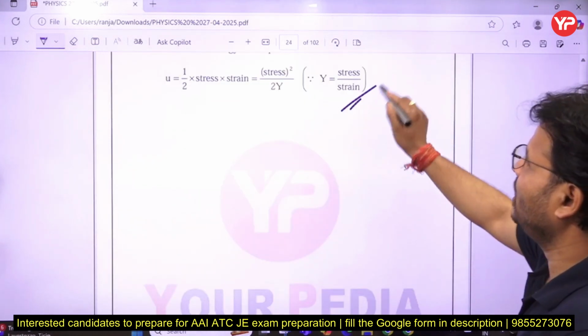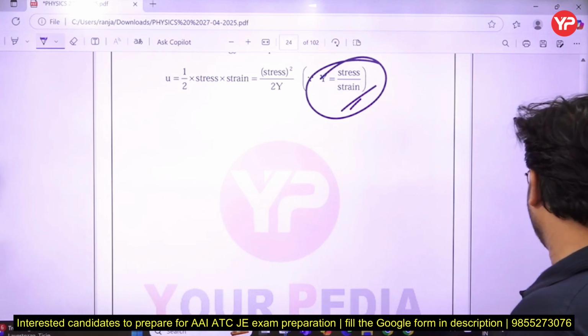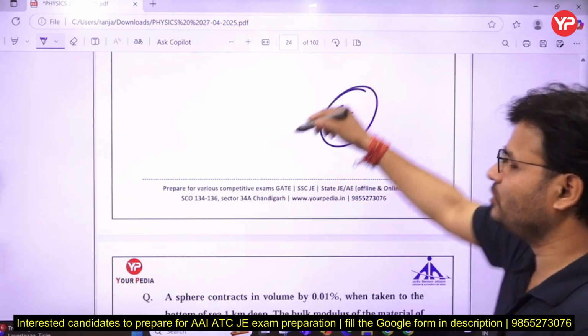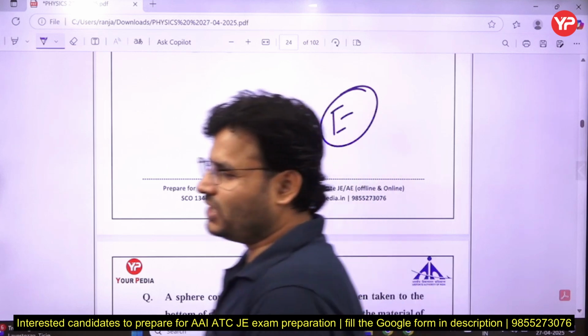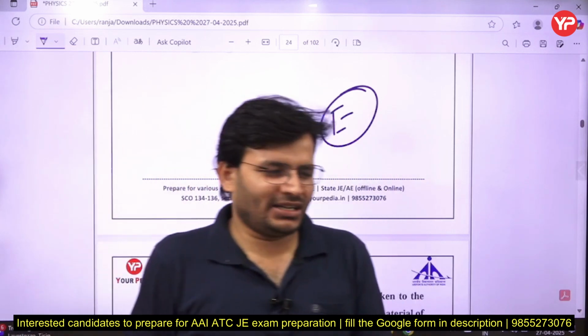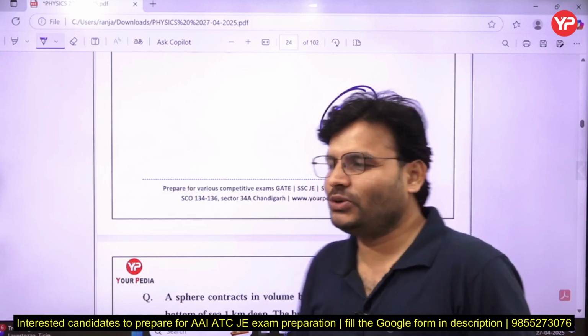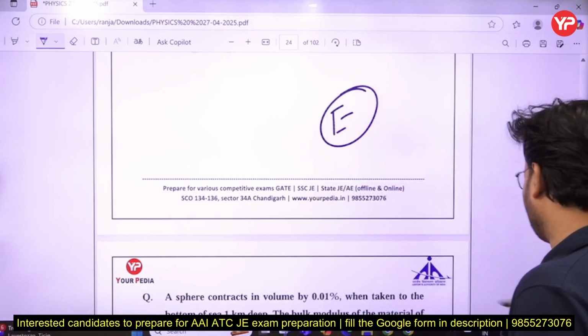Here they must mention what Y is, because mostly engineering college students use E as Young's modulus of elasticity, but they have used Y here. That has to be mentioned so that a student will not find any difficulty, otherwise they get confused.